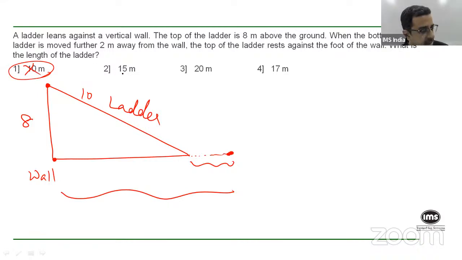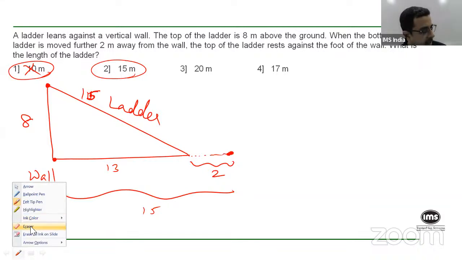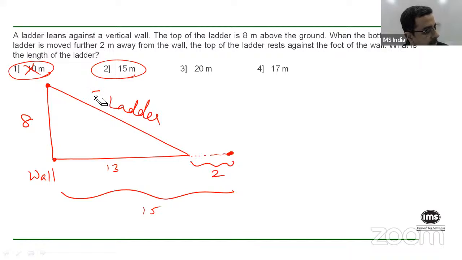Similarly, if you take 15 meters, the second option, then the entire length is 15. This is anyway 2, so this will become 13, and this becomes 15. But even that will not match. That still does not give you a proper right angle triangle. So 15 is also not possible. Similarly, you'll find that 20 is also not possible.